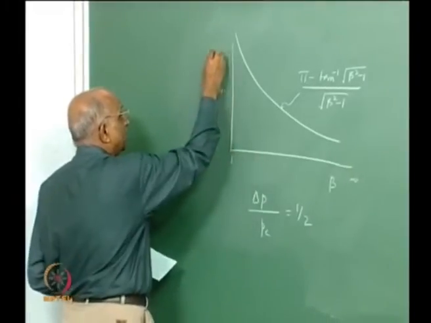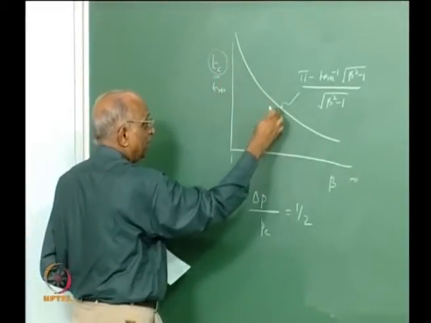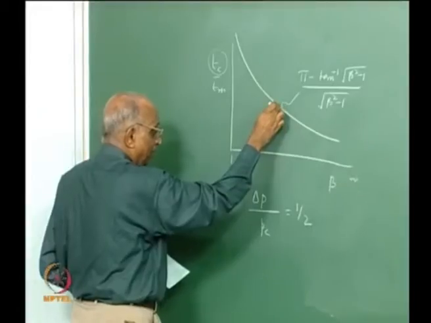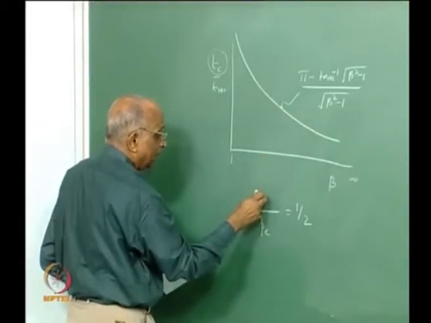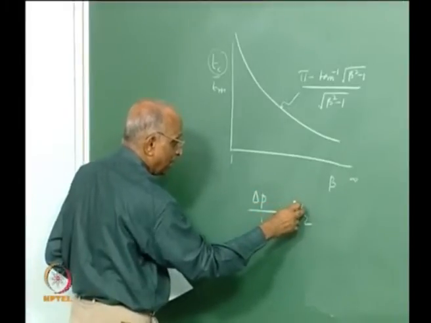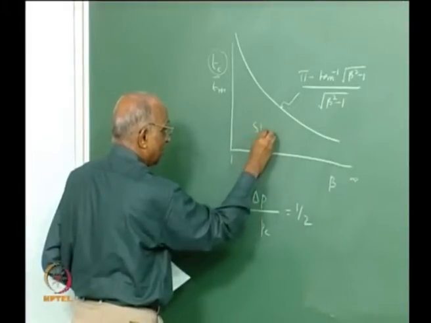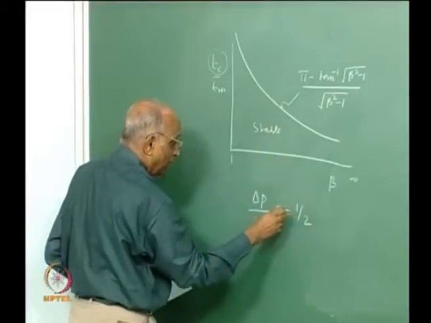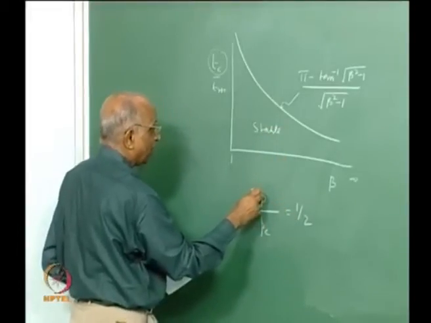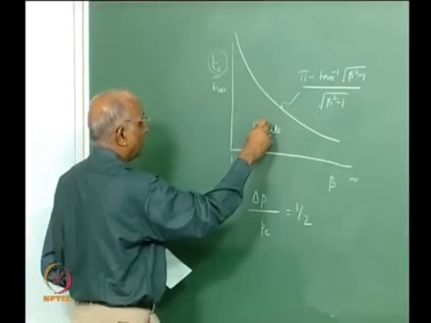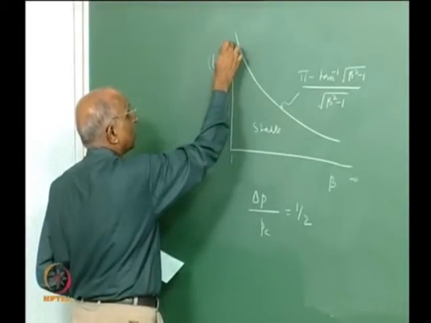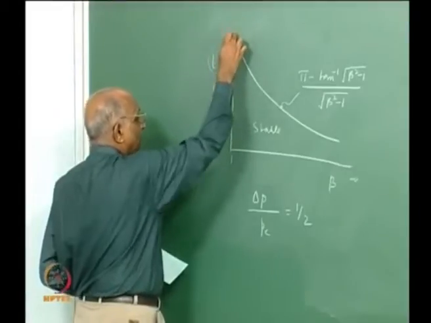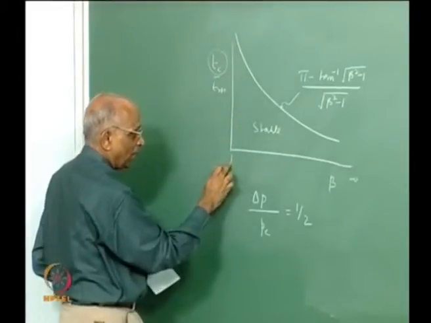We said that when Tc is very large, this becomes my stability criterion. However, when Tc is less, the value of beta is larger, and when beta is larger, the value of delta P which I can take is going to be much lower than alpha. This was my stable region, and therefore a much lower value of injection pressure drop will give me stable operation when I have smaller values of Tc, instead of the infinite values corresponding to beta equal to 1.